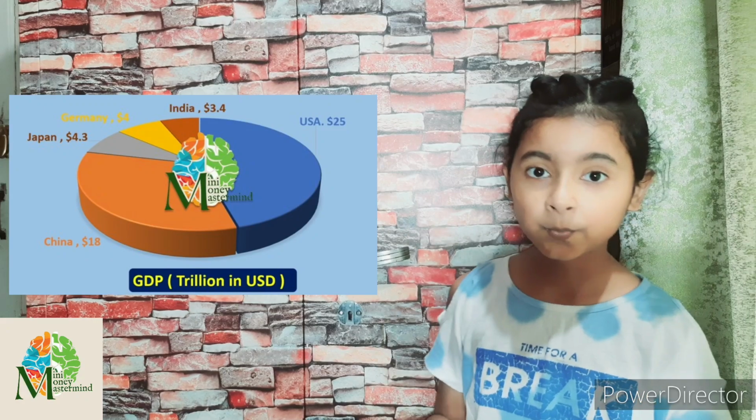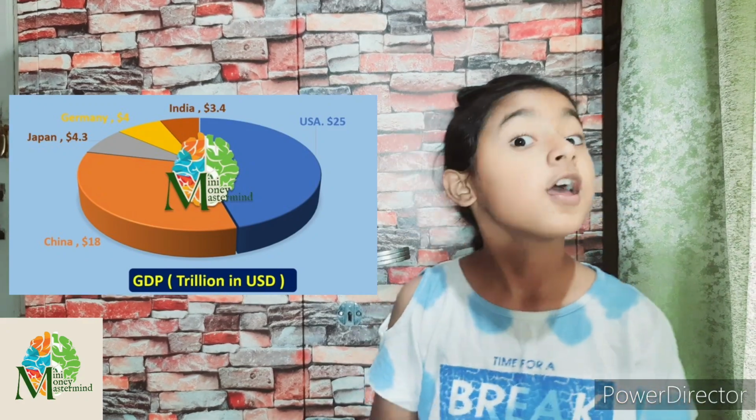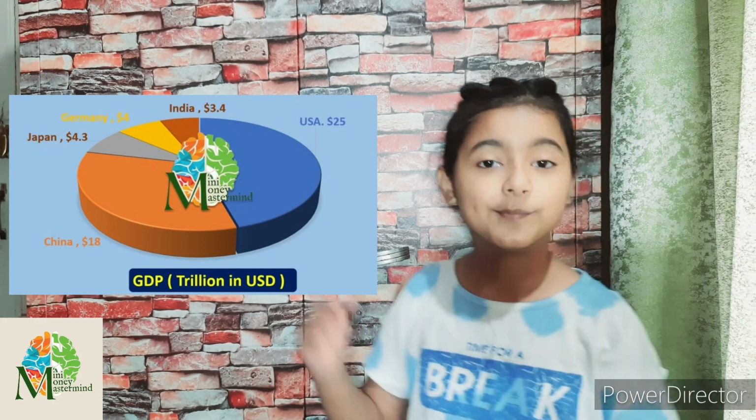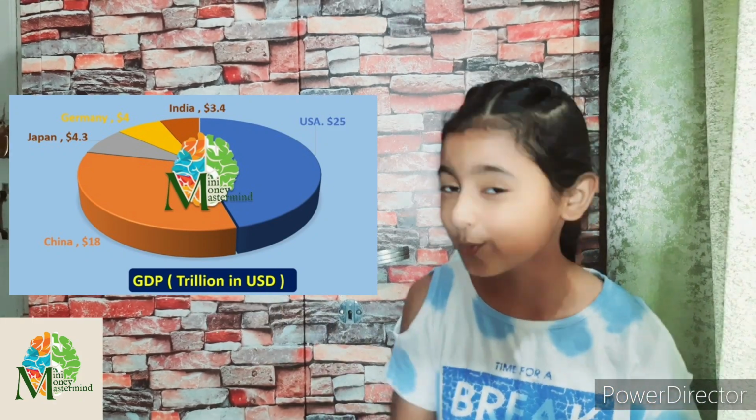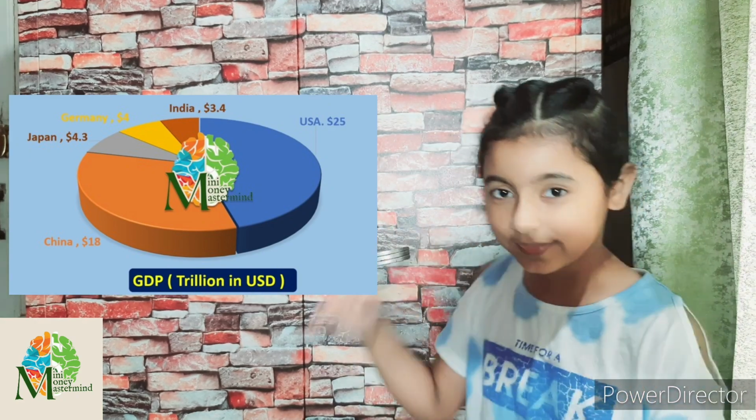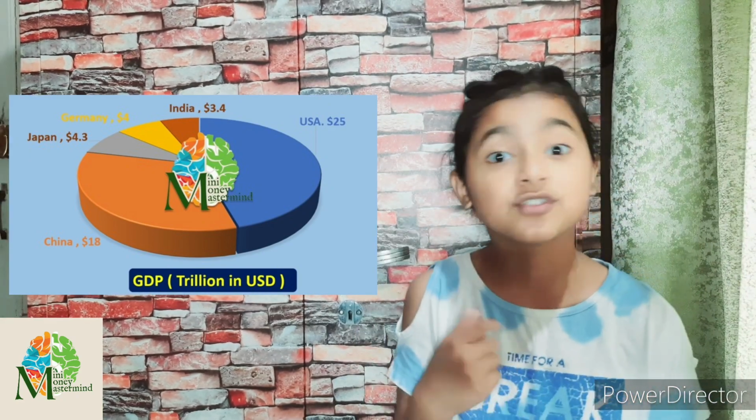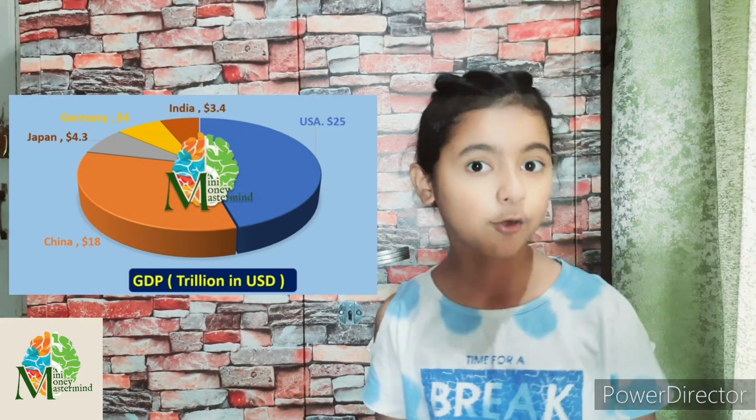Now, all these numbers are in the form of US dollars and not the country's currency like the German mark or the Indian rupee. Okay? So these all digits are in the form of US dollars, as you know, is a very powerful currency. Now, as I told you, GDP is the market value of all final goods and services produced within a country in a financial year. Now, to understand GDP, we first need to understand a financial year, right?